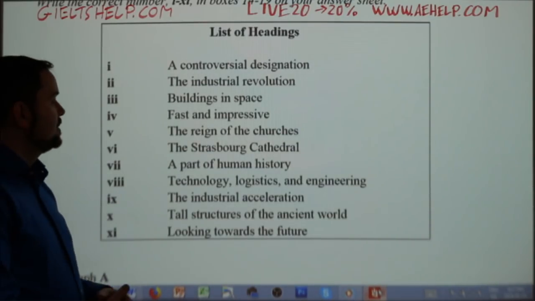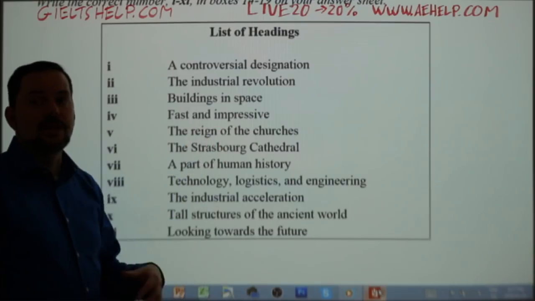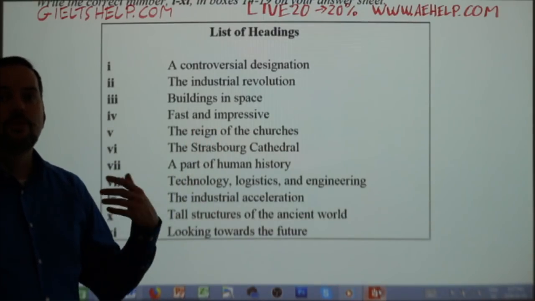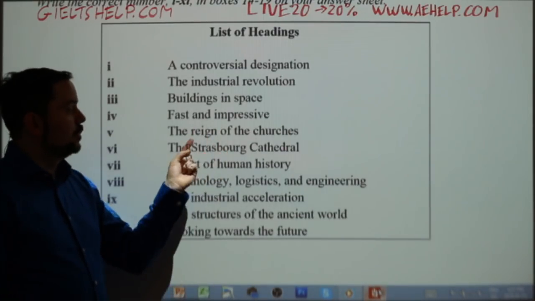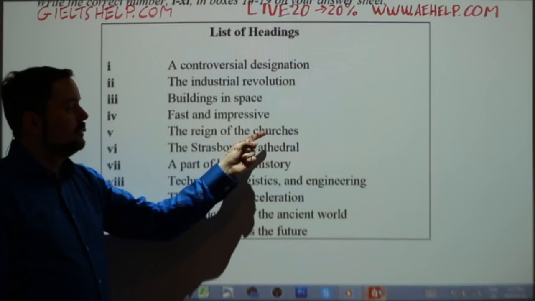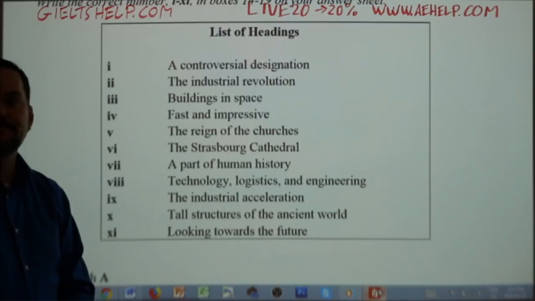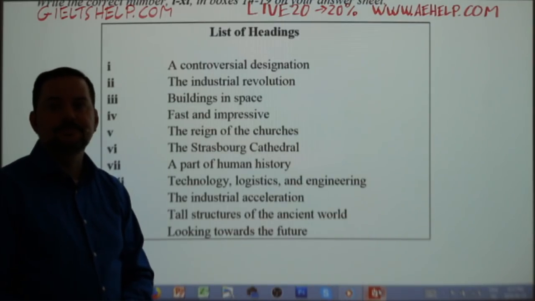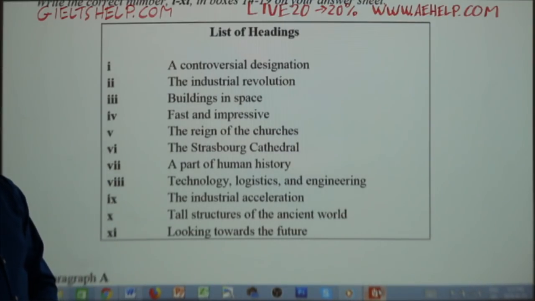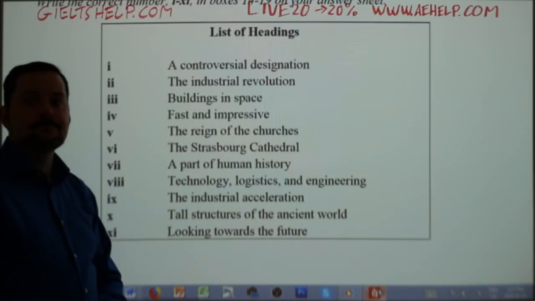Nice. So reign means to rule, like the reign of a king, the rule of a king. And here we're talking about the rule of the churches, right? Another way to say churches, of religion, maybe, right?